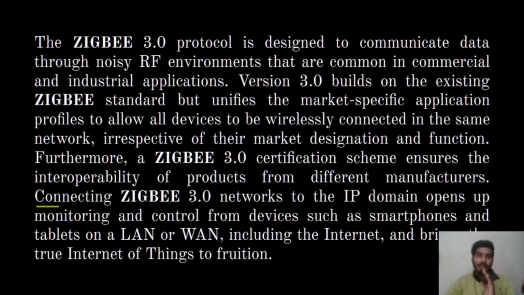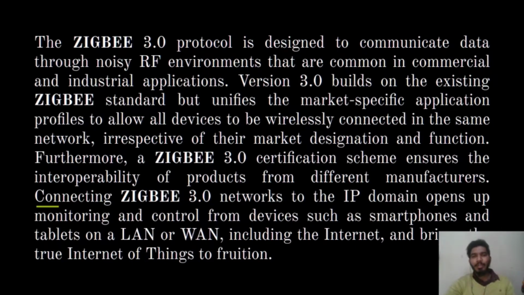Furthermore, the Zigbee 3.0 certification scheme ensures interoperability of products from different manufacturers. There may be multiple manufacturers like Amazon or Google, but connectivity should be the same.